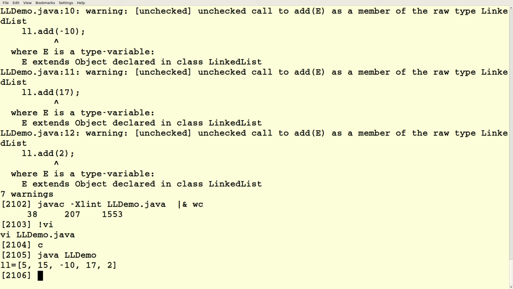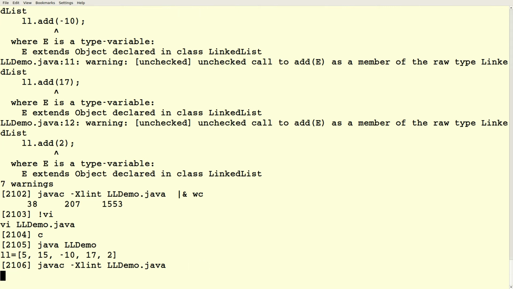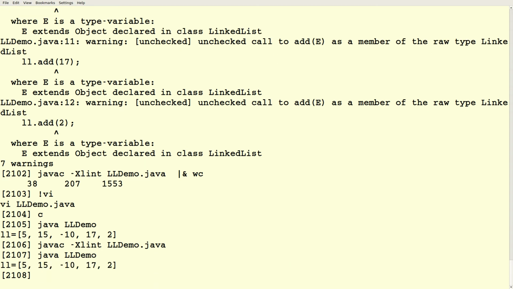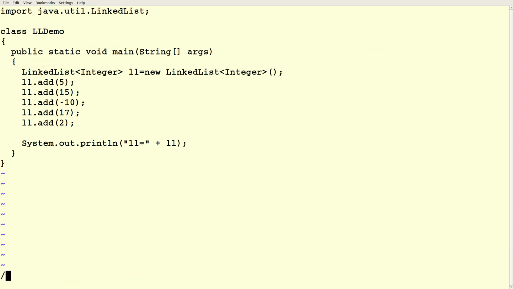And it compiles without any kind of warning. But now, if we want to make a linked list of strings, all we got to do is that. Instead of LinkedList, it's LinkedList of type String: ll equals new LinkedList of type String. And now on these adds,